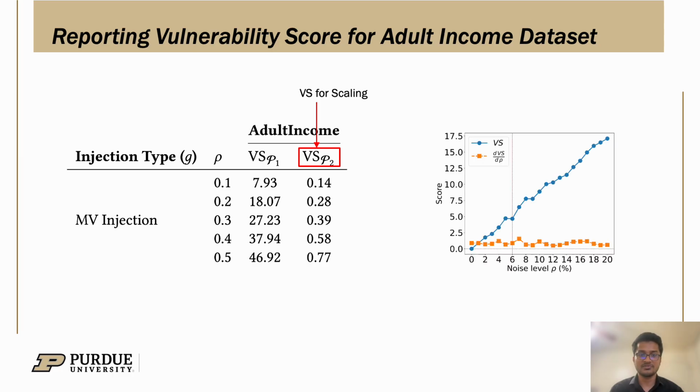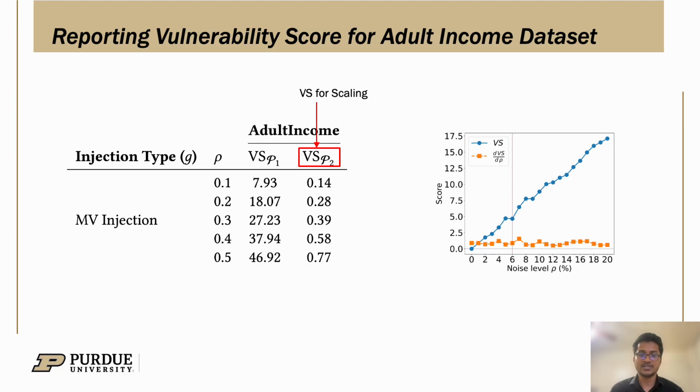We had to compute the gradient of each of the vulnerability scores. Here the blue line presents the vulnerability score with respect to the noise level. When the noise level increases, the vulnerability score also increases, indicating a strong correlation between them. And the orange line shows the gradient for each vulnerability point.